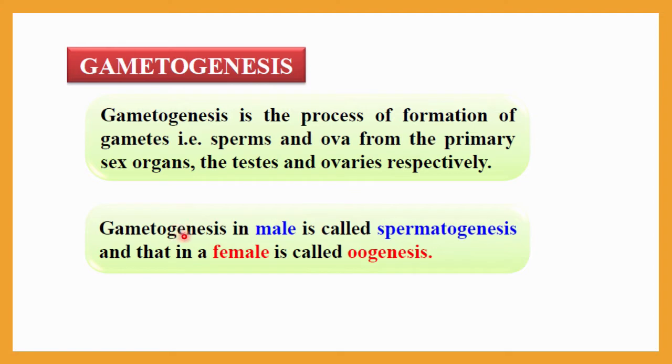Gametogenesis in male is called spermatogenesis, and that in the female is called oogenesis. So gametogenesis will be further divided into two. If it occurs in the male, then it is called spermatogenesis because here sperm cells will be formed. In case of a female, it is called the oogenesis process. In today's lecture, we will discuss spermatogenesis, and oogenesis we will discuss in the next lecture.